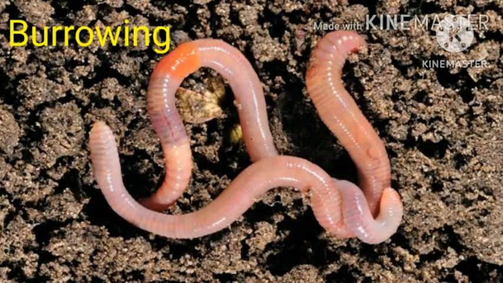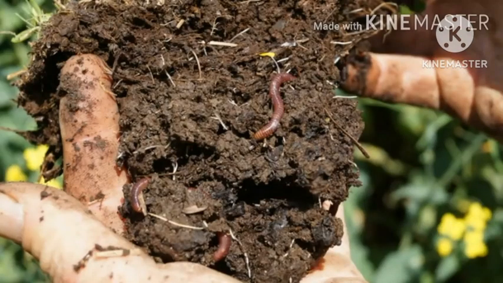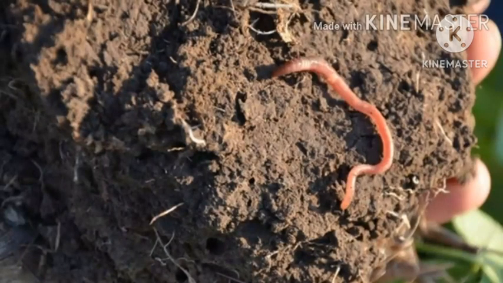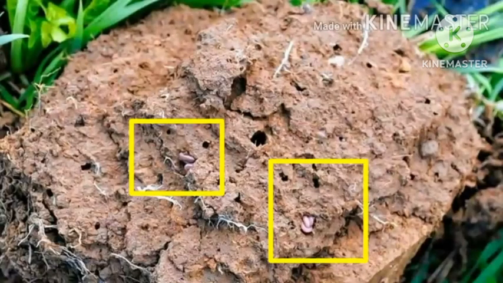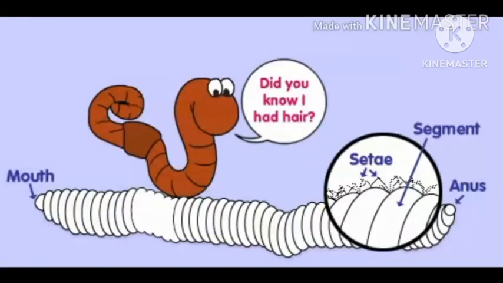Burrowing. Its body is flexible, having circular and longitudinal muscles, which help in movement and subsoil burrowing. Each segment on the lower surface of the body has number of setae. They help the earthworm to move through the soil and provide anchor in the burrows.